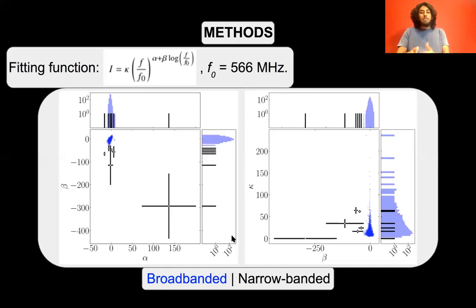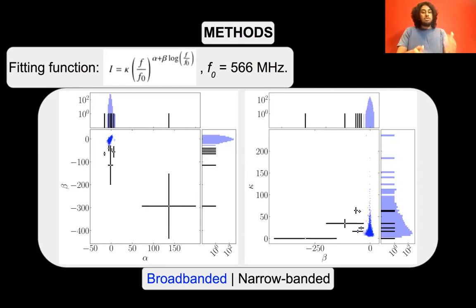Secondly, after pre-processing via correcting the dispersion measure with singular value decomposition, we applied a new fitting technique to identify the pulses with unique spectral structure. We determined each of the 1,578 pulses' intensity spectrum and fit an augmented power law, which is displayed on the slide. Here, alpha relates to the spectral center of the pulse relative to the reference frequency of 566 megahertz, beta relates to the spectral width of the pulse, and kappa relates to the amplitude of the pulse.